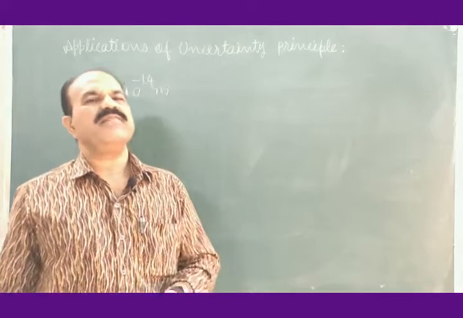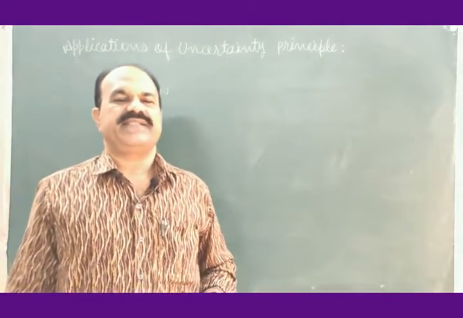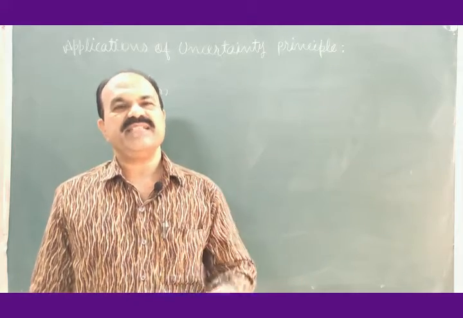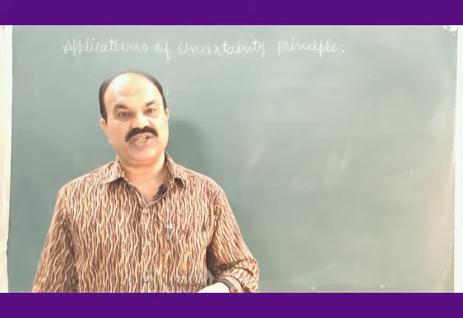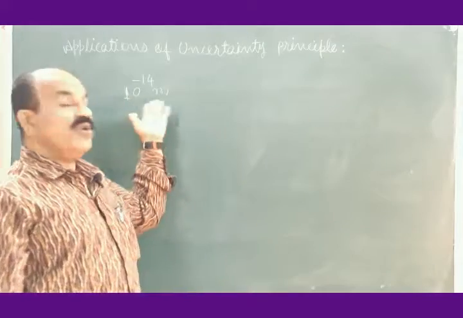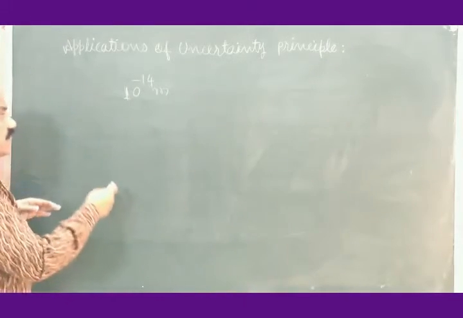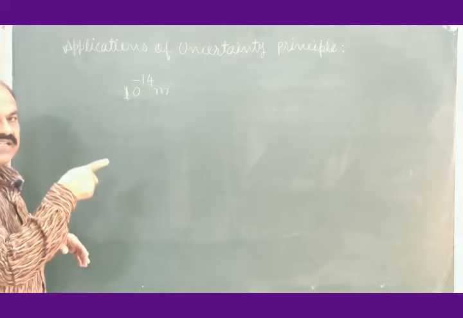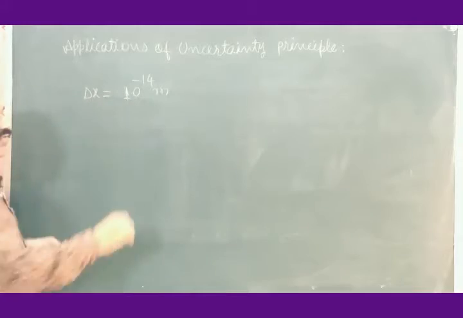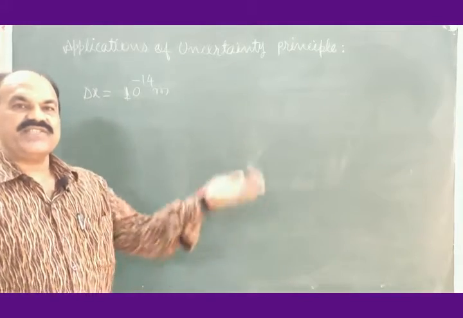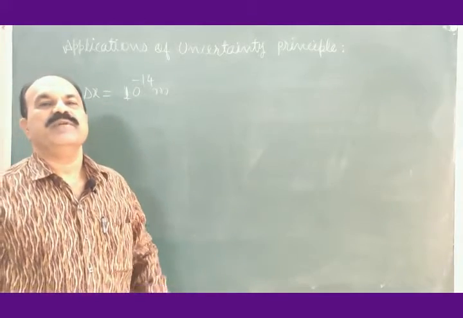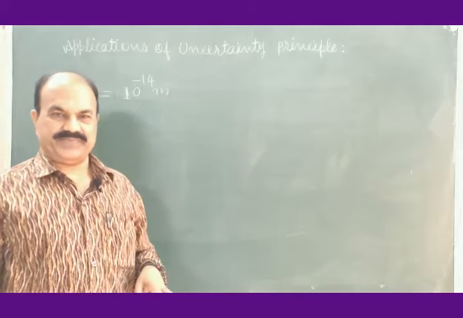So it is reasonable to consider that the uncertainty in the measurement of position of the electron, if it is lying inside the nucleus, will be of this order. So if the electron is present inside the nucleus, delta x for the electron inside the nucleus will be of this order, 10 to the power minus 14 meter.